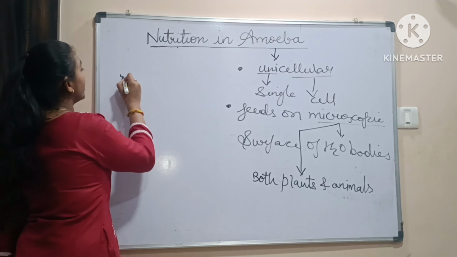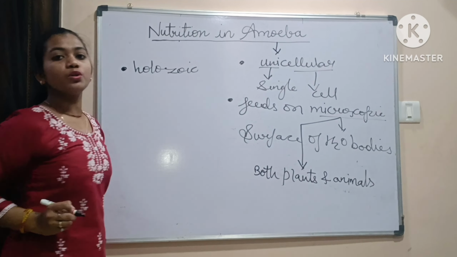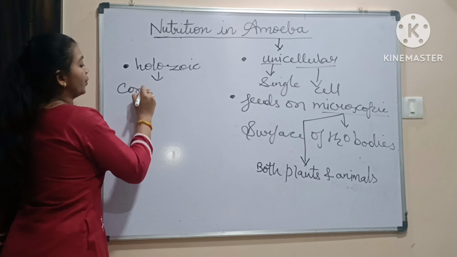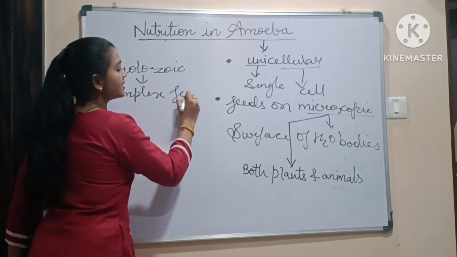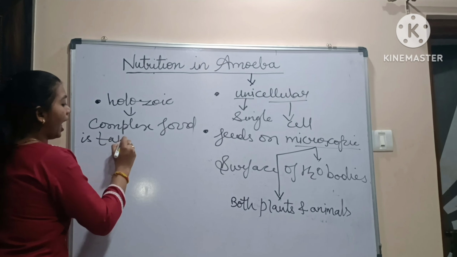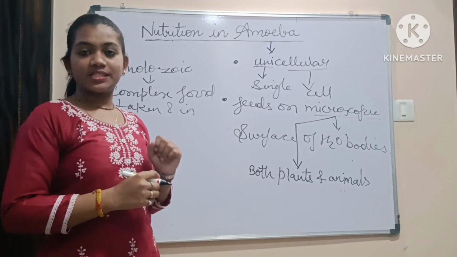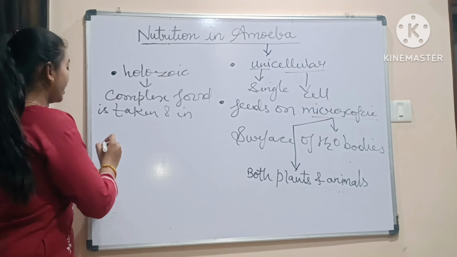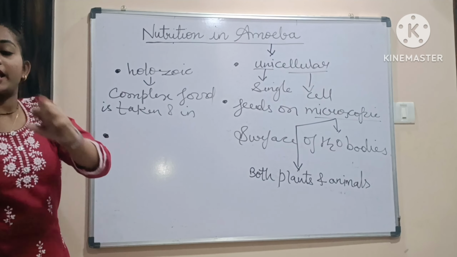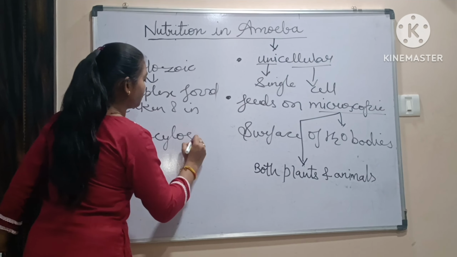The third point is that amoeba undergoes holozoic nutrition. What is holozoic nutrition? In this process of nutrition, complex food is taken into the body and converted into simpler substances. What is this process actually called in amoeba? It is known as phagocytosis.